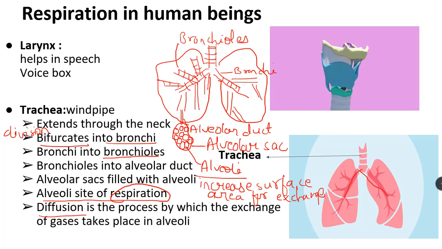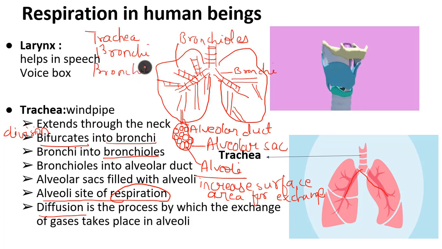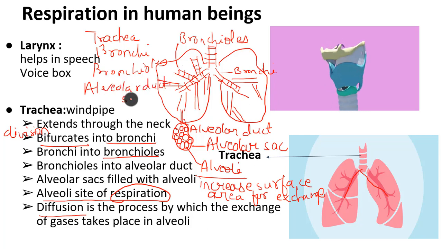So please remember the sequence. After trachea, you have bronchi. After bronchi, you have bronchioles. And after bronchioles, you have alveolar duct, alveolar sac. I'll just write sac. And then finally, you have alveoli, where the exact exchange of gas takes place, right?